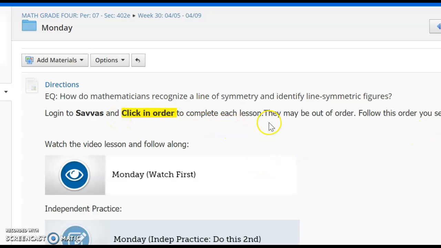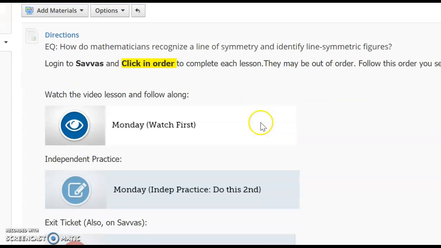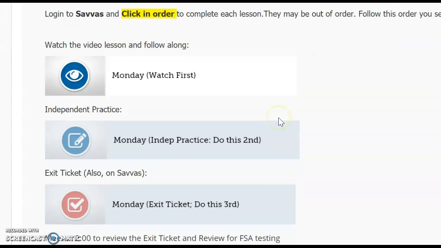I know that that was a review from the beginning of the school year. And on Monday, we're going to go back and revisit symmetry. So Monday, you're going to log into Savvas and you're going to complete these 3 activities in order.